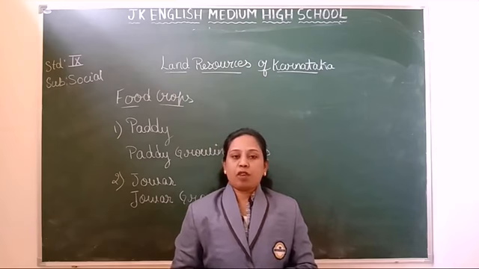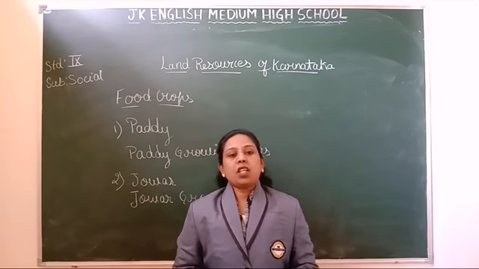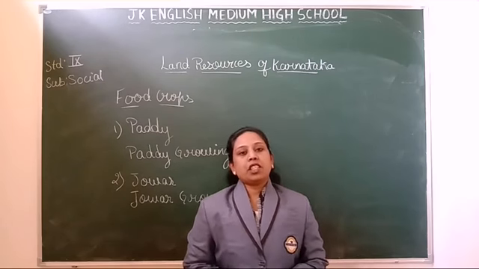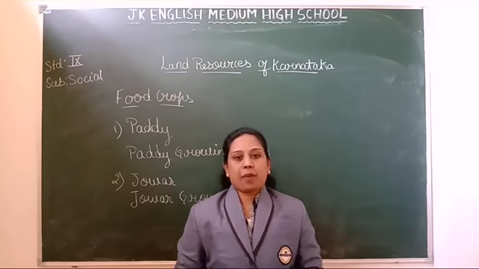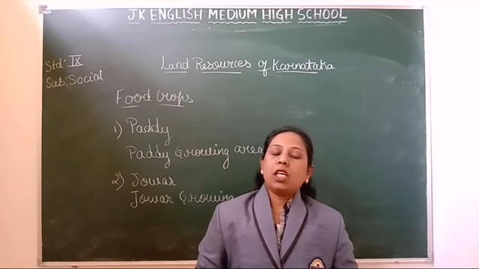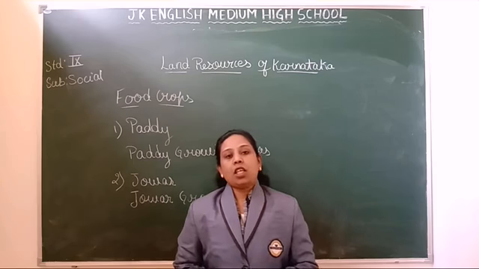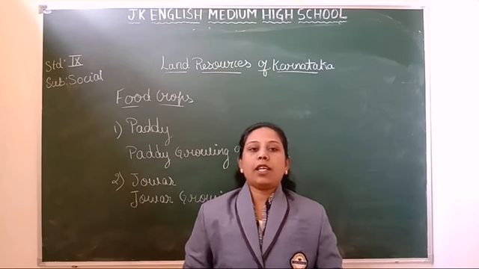The total area under jowar cultivation is 26% of the cultivable area. Karnataka stands second and Maharashtra stands first in the production of jowar in India.